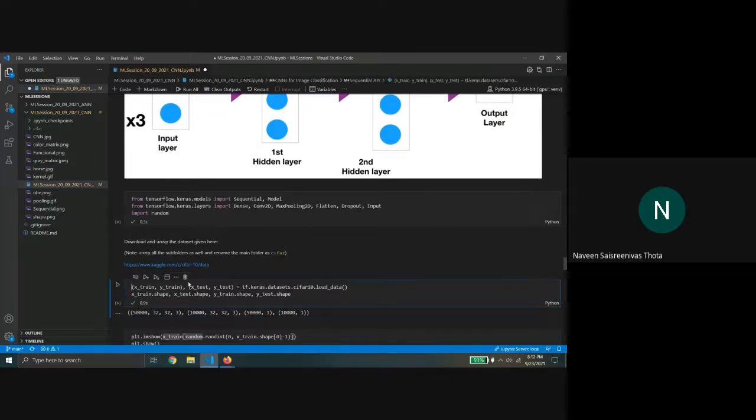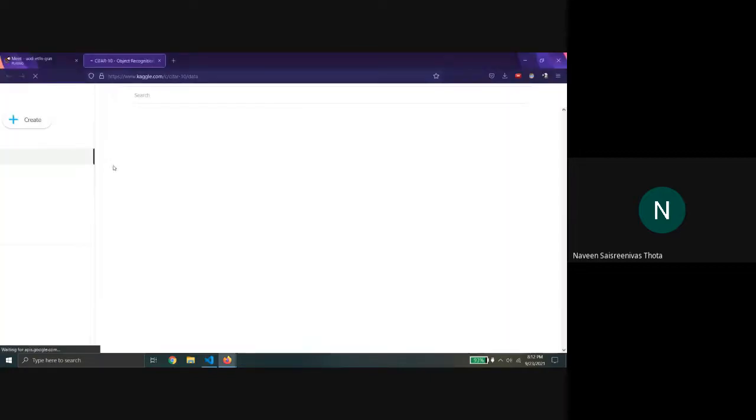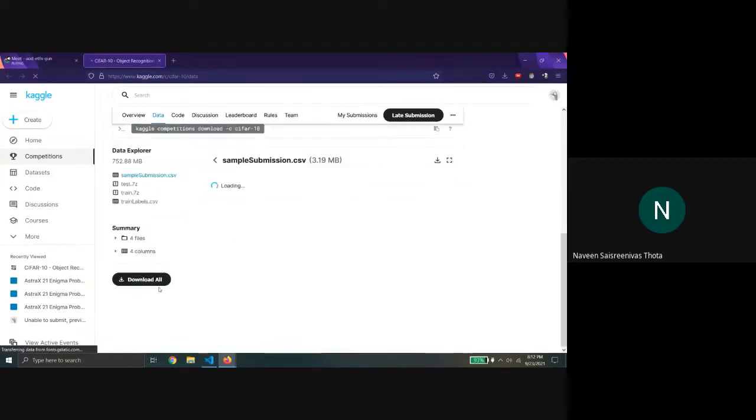So, what we're doing today is similar to the first session which we took. We have some images from a dataset called CIFAR. You can take a look at the data here. Let me just show you what the data is.